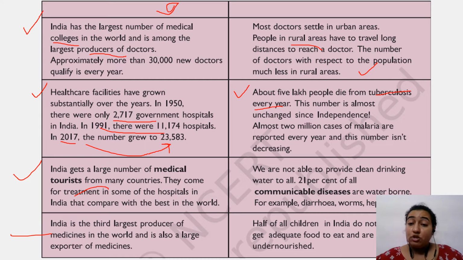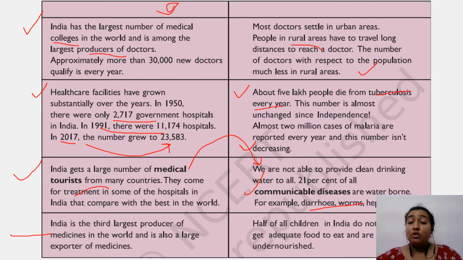Almost 2 million cases of malaria are reported every year and they are not at all decreasing, rather increasing. So we are not able to provide clean drinking water to all. On one hand we can see the largest number of medical tourists are coming, and on the other hand we are saying that we are not able to provide good drinking water. It is also a form of communicable diseases such as diarrhea, worms and jaundice, cholera, typhoid and what else.